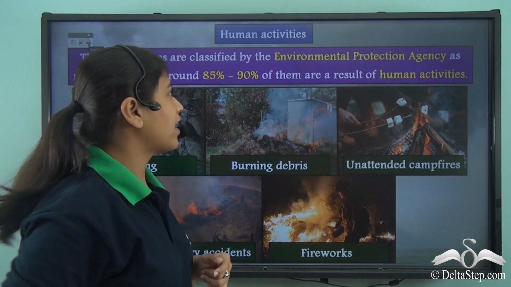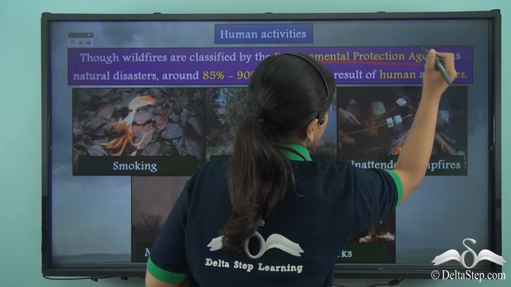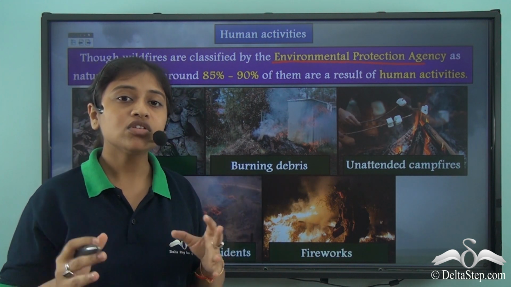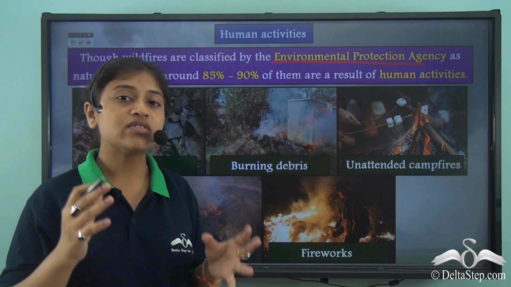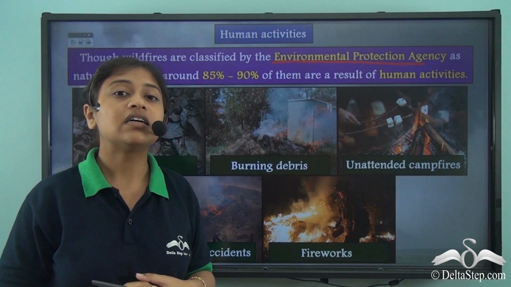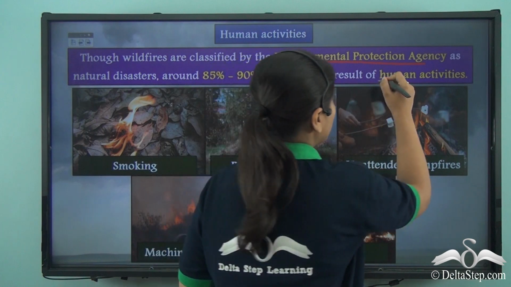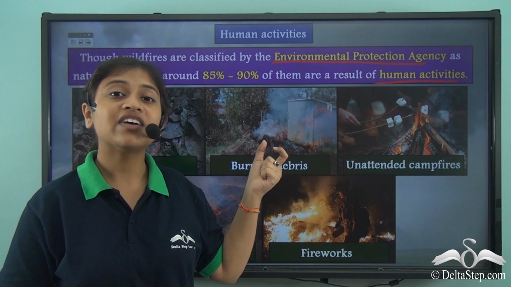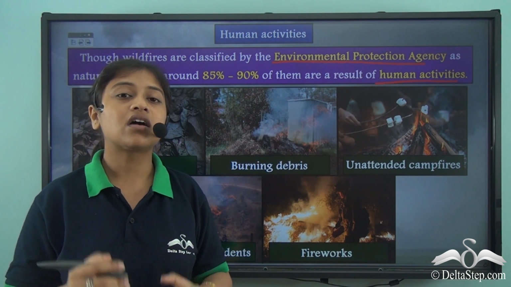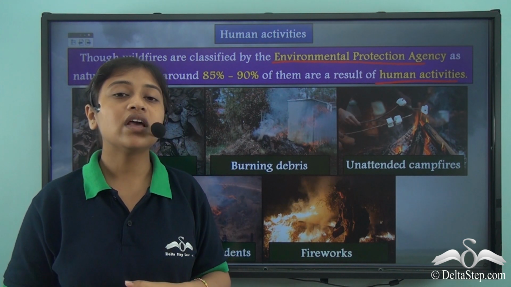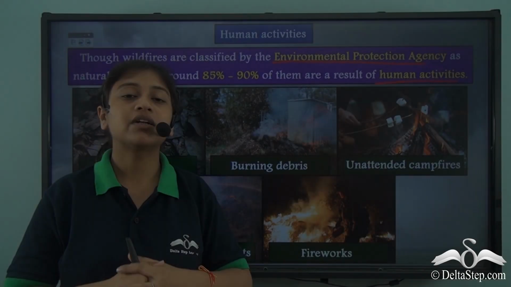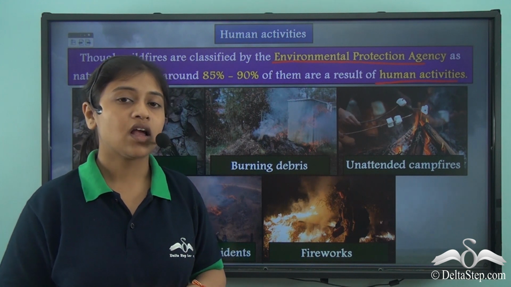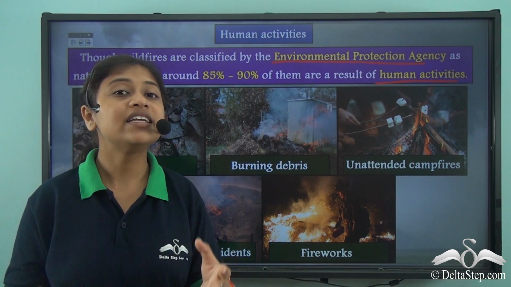Now, though wildfires are regarded by the Environmental Protection Agency as natural disasters, most of them, around 85 to 90% of the wildfires that occur each year, are caused by human activities. So even though they are regarded as natural disasters, one of the major and most important reasons behind them is human activities. Now, what are these human activities that actually lead to wildfires?